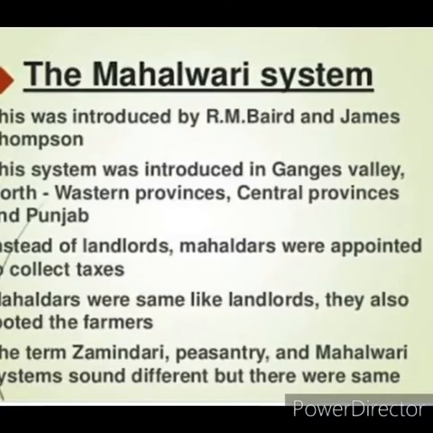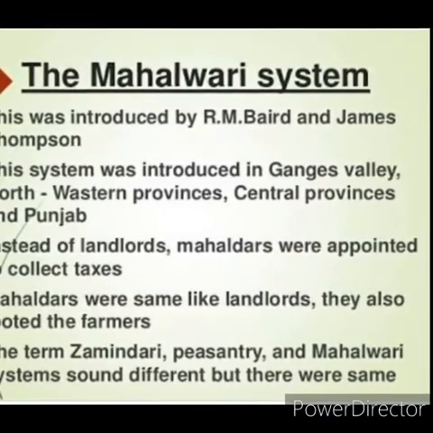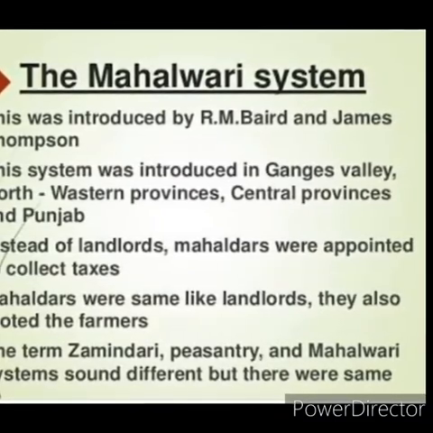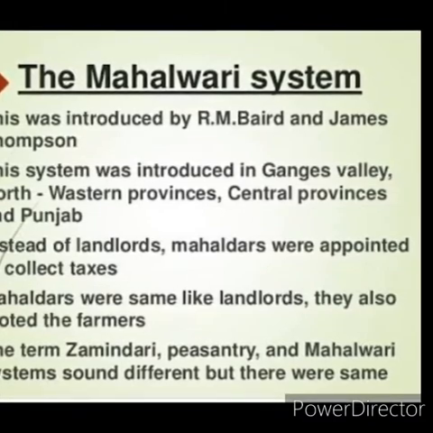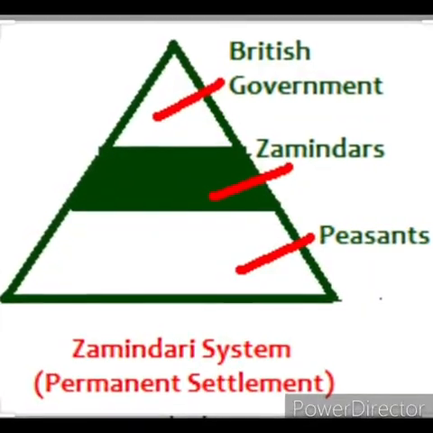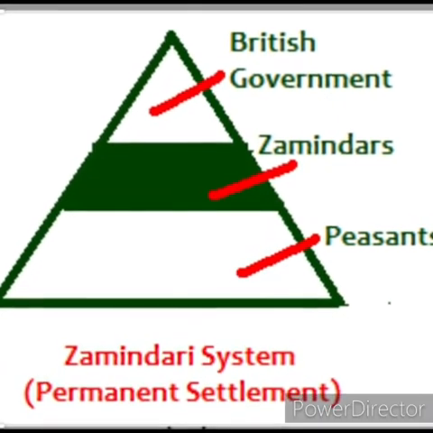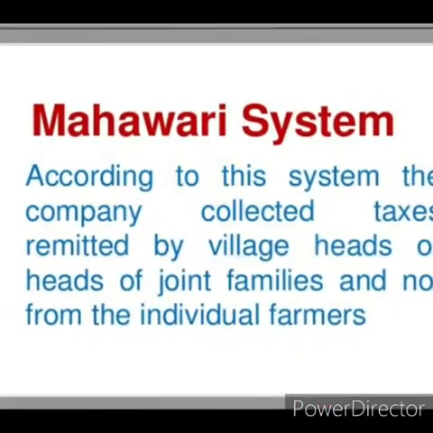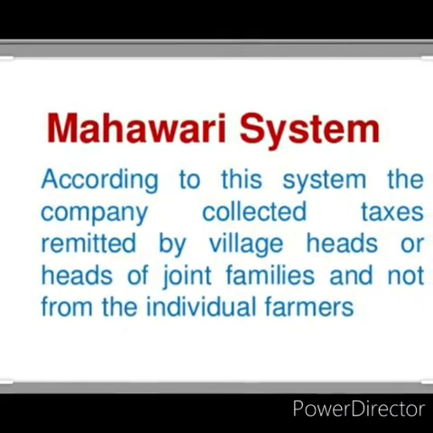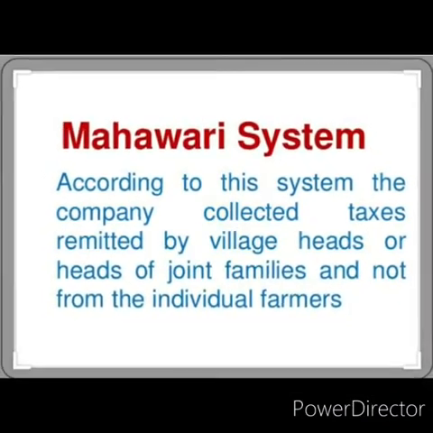The same way they did in the Ryotwari system, and the permanent settlement also did the same thing. But whether they fixed the real amount, no. They fixed only the excess amount alone. What were the salient features of the Mahalwari system? We'll see. The Lambardar acted as an intermediary.